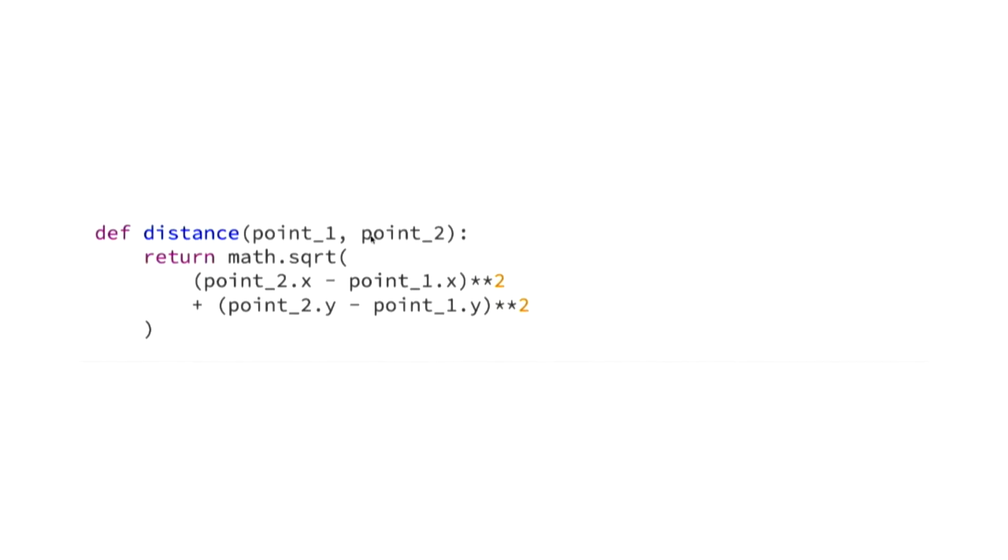So DRY allows us to be more efficient because now we don't need to copy or rewrite code to calculate distance. Or when we want to make changes, like fixing that bug, or in this case, changing the method of square root, we only need to do it in one place and can ensure that a bug fix or functionality is used everywhere very quickly. But where did I apply it in my code?